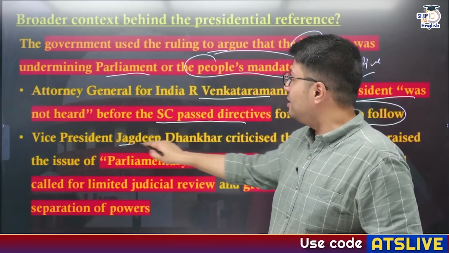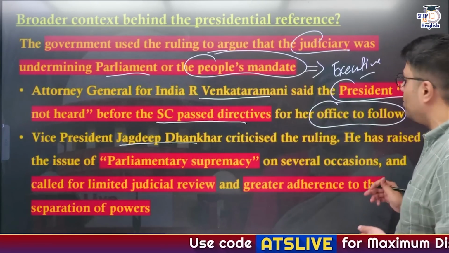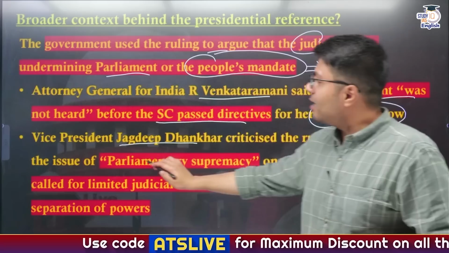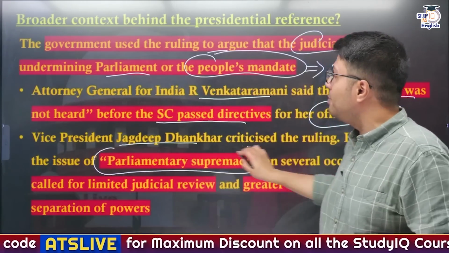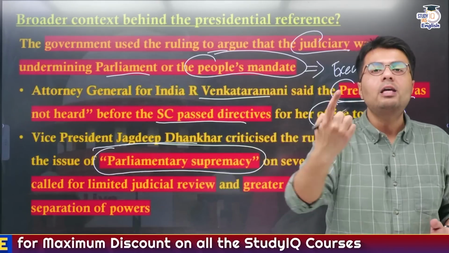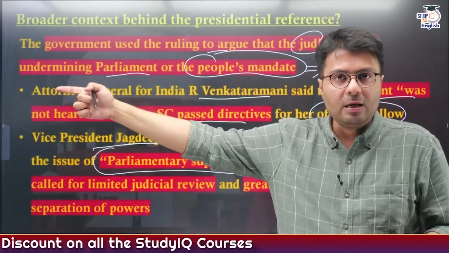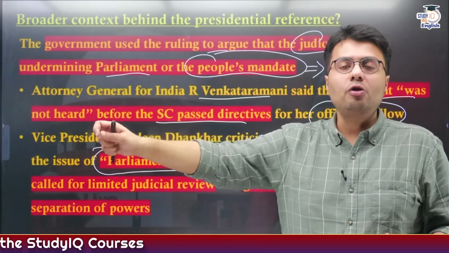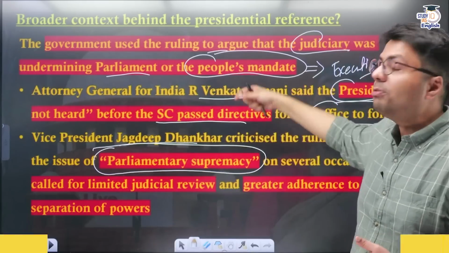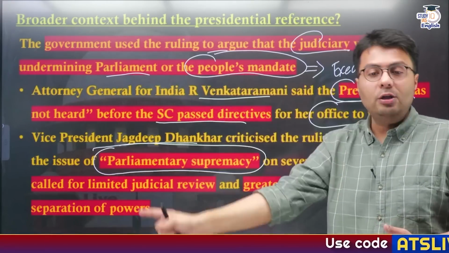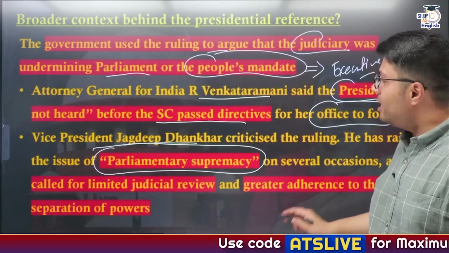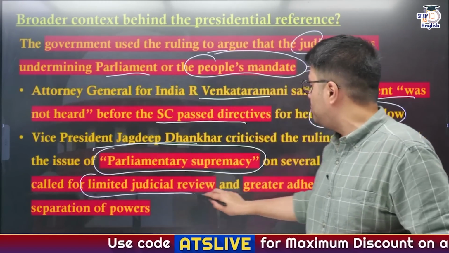And similarly, Vice President Jagdeep Dhankhar has criticized this ruling, saying that India should have parliamentary supremacy, because India is a democracy. Here, people like you and I send our representatives to the parliament, and it is the representatives' job to pass the bill, and it is the responsibility of the executive to deem assent to these bills. And therefore, India should have a very limited scope of judicial review.